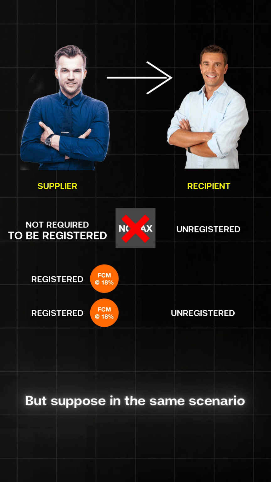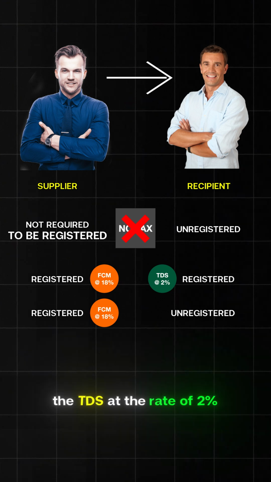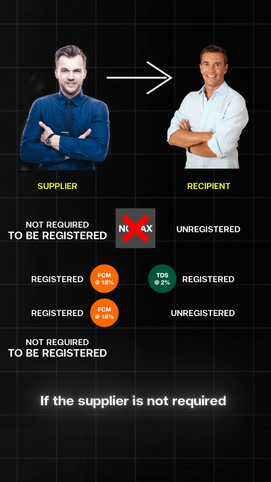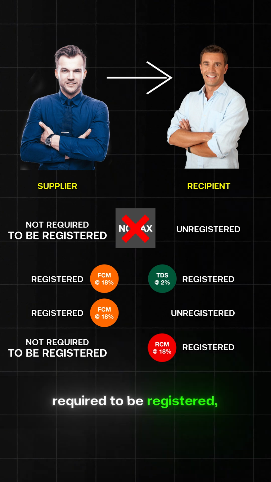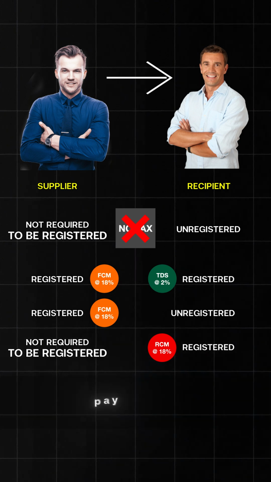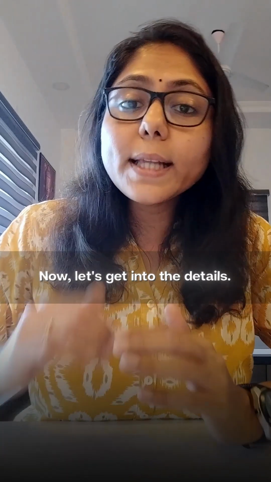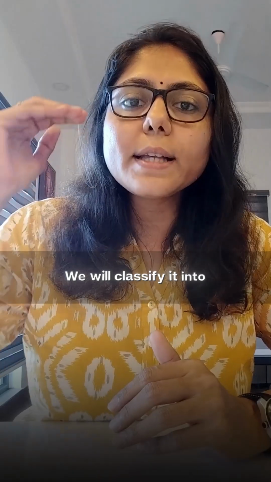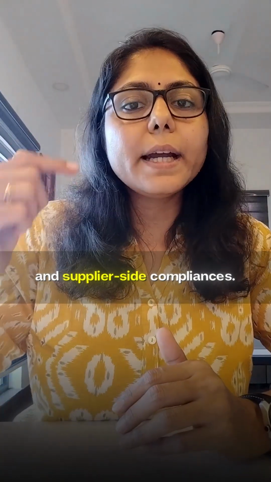But suppose இதே scenarioல அந்த recipient is also registered அப்படினா then the recipient has the additional tax compliances of doing the TDS at the rate of 2% on this transaction. The third scenario, if the supplier is not required to be registered at all அப்படினா in which case if the recipient is required to be registered அப்படினா then this registered recipient should pay the tax liability under reverse charge mechanism at the rate of 18%. So hope this makes it clear. Now let's get into the detailing. We will classify it as to RCM related compliances, TDS related compliances and the supplier side compliances.